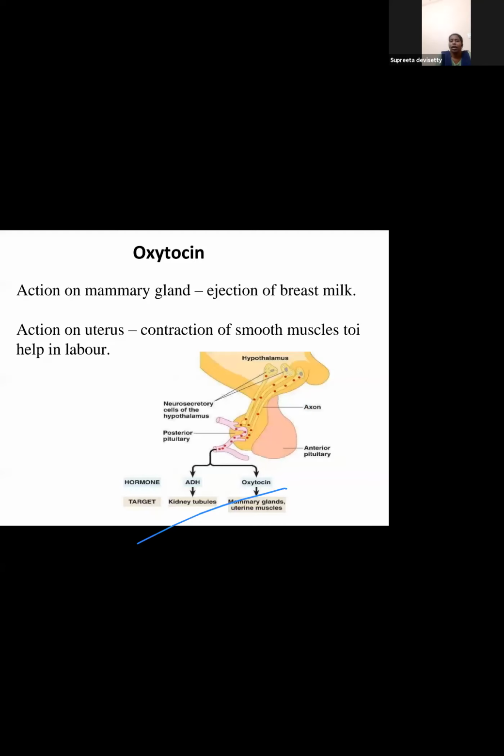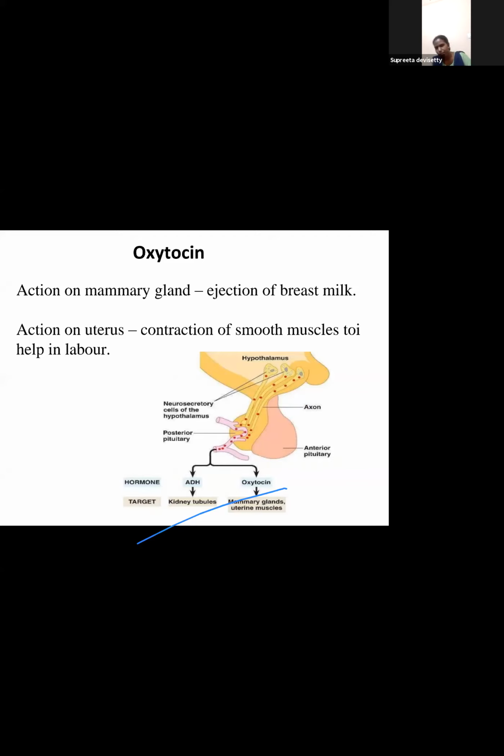Next, oxytocin. Action on the mammary gland: ejection of breast milk. I asked you, and few of you attempted the right answer. Action on the uterus: contraction of smooth muscles to help in the labor. You might have come across anybody undergoing normal labor, they inject you with something. It is nothing but the oxytocin injection, which helps in contraction of the uterus. If there is good contraction of the uterus, then that will help in proper delivery of the baby, parturition.